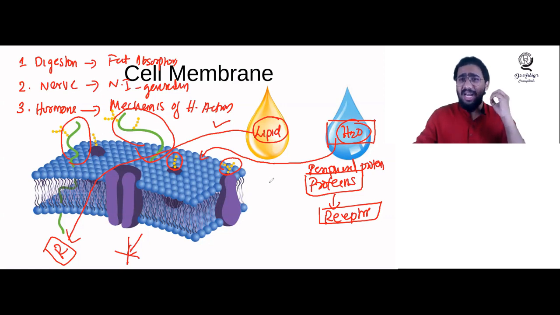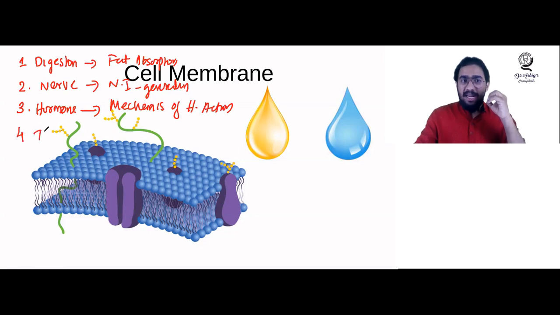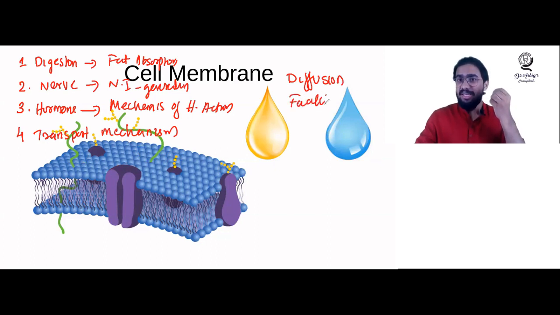And let's discuss the last and final application, which is in the transport mechanism. You have studied a lot of transport mechanisms, and there are two that depend upon concentration, that is, from higher concentration to lower concentration. Which are the two transport mechanisms? One is known as diffusion, and the other one is known as facilitated transport. So two mechanisms are there: diffusion and facilitated transport.